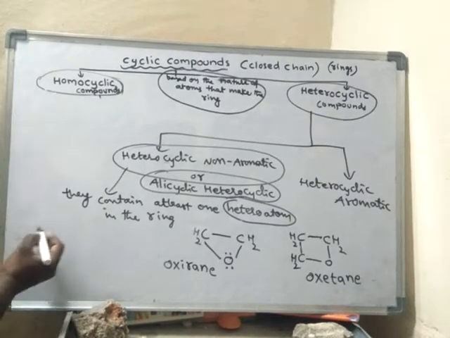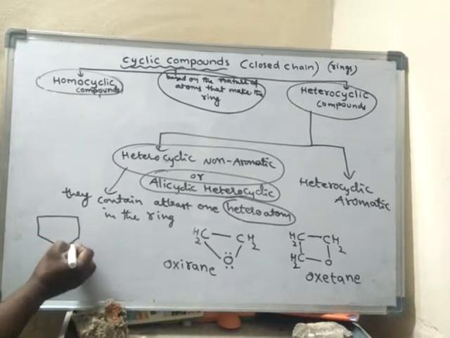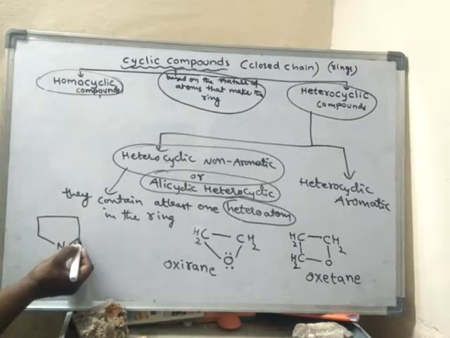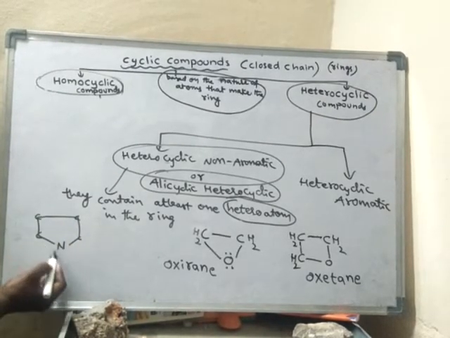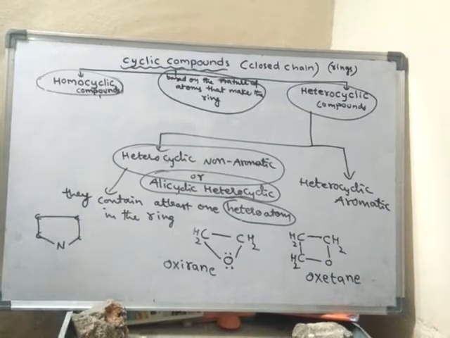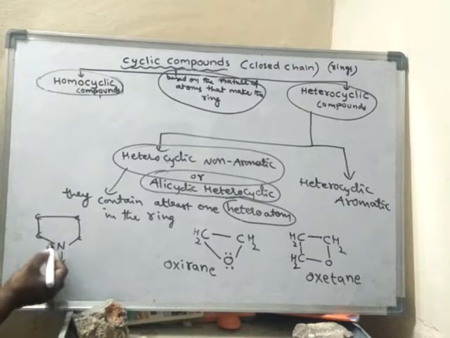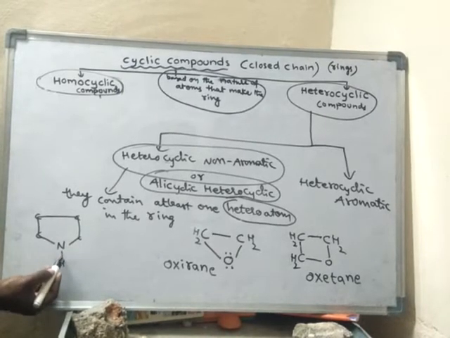Another compound. Here, every corner is occupied by carbons, but one corner is not occupied by carbon, it is occupied by nitrogen. Nitrogen forms 3 bonds. In the ring it is forming 2 bonds, and another bond will be outside of the ring.